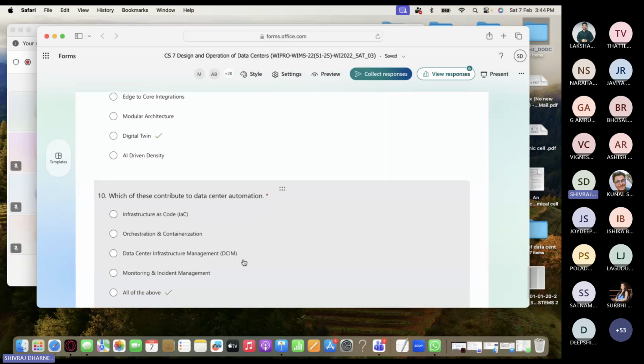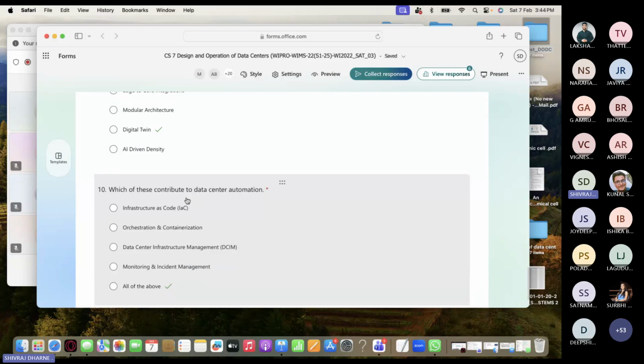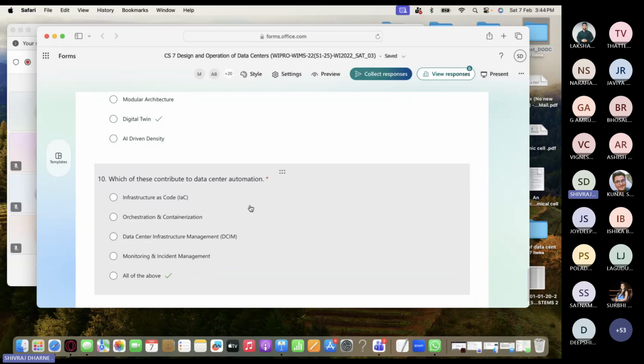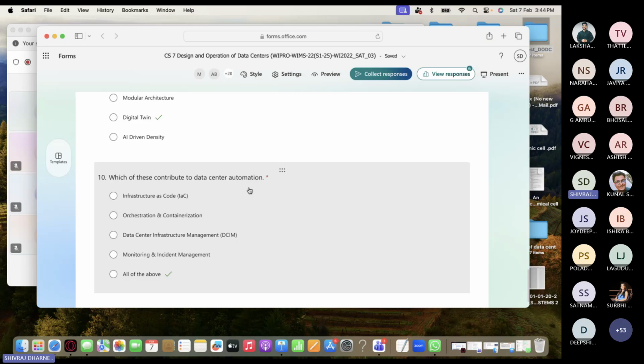The last question, you can see which of the above contribute to data center automation. I think this topic also, but you can easily see in data center automation, infrastructure as code, we talked about it before. Orchestration and containerization, we talked about it. That is data center infrastructure management, we talked about it, right? Monitoring and incident management, all these are there. So that's why all of the above. These contribute to data center automation.